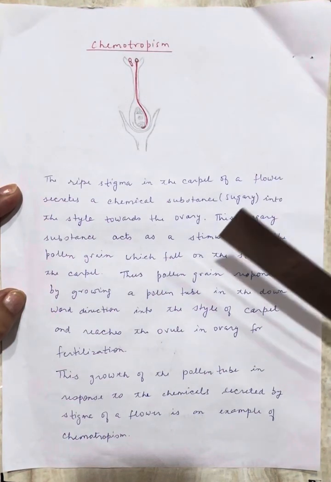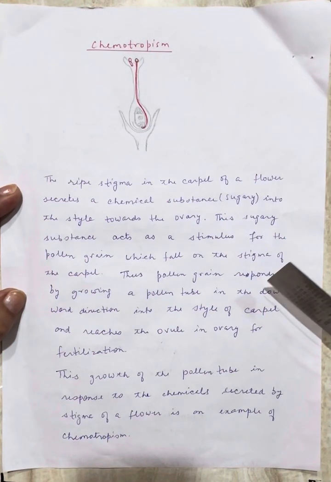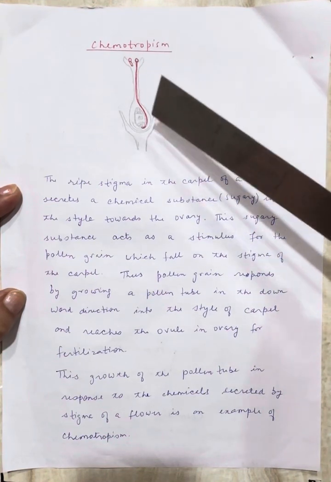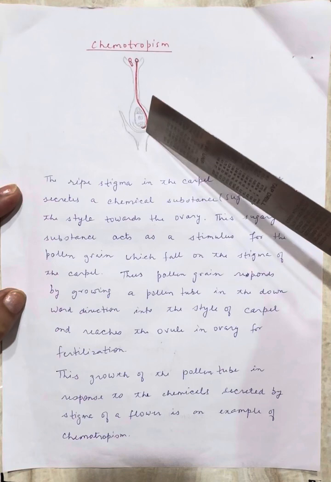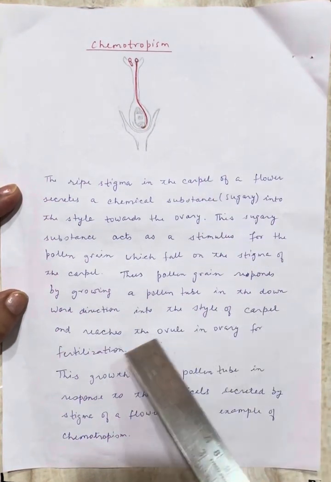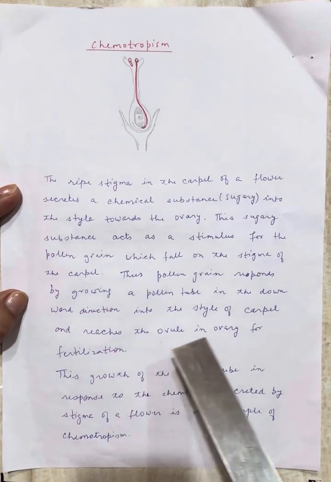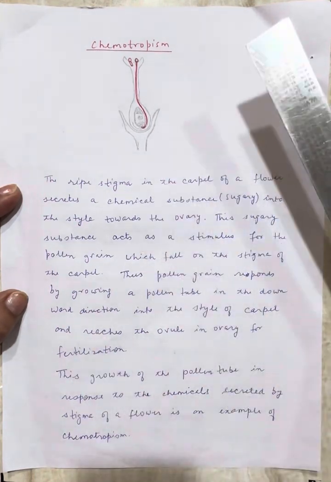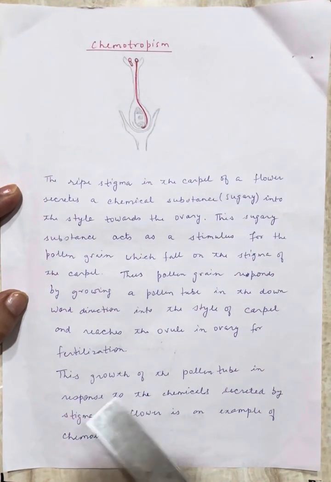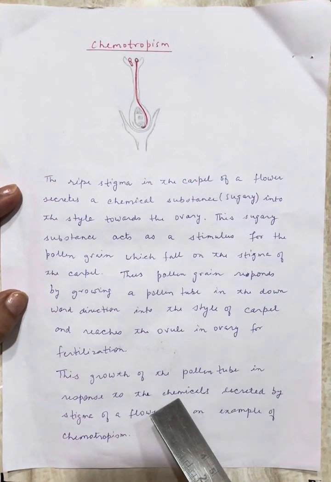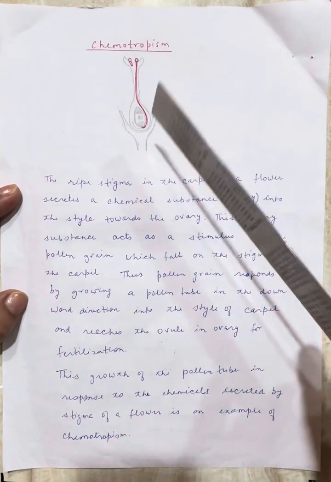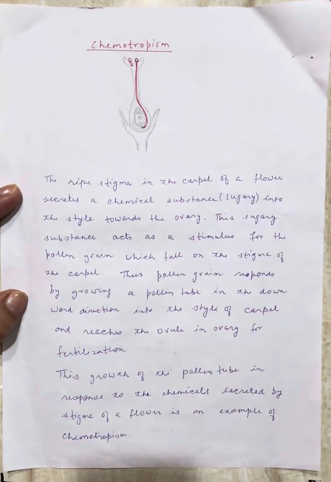Thus, the pollen grain responds by growing a pollen tube. It moves towards this chemical and towards the ovule, in the downward direction into the style of the carpel, and reaches the ovule in the ovary for fertilization. Once it reaches there, it fertilizes the ovule. This growth of the pollen tube in response to the chemicals secreted by the stigma of a flower is an example of chemotropism.